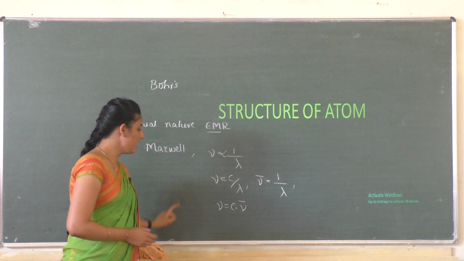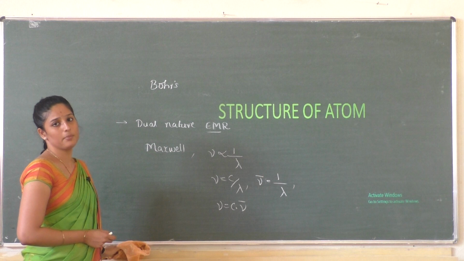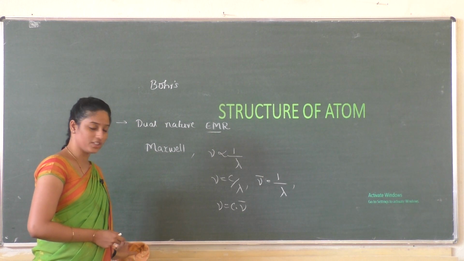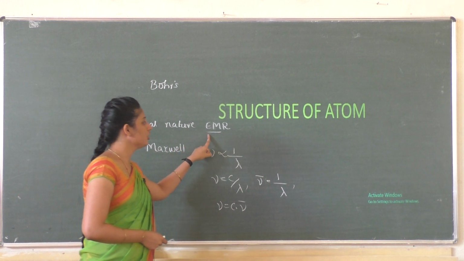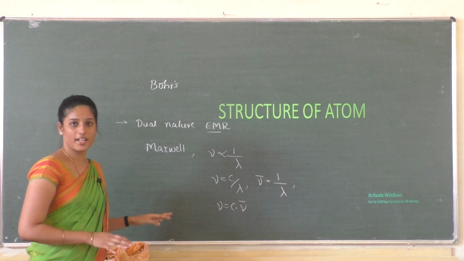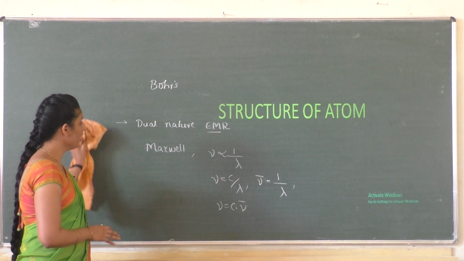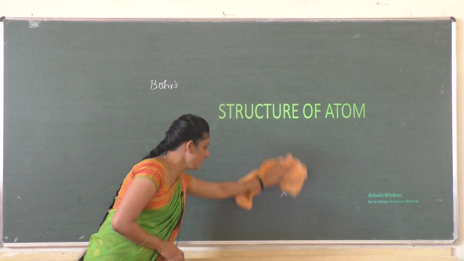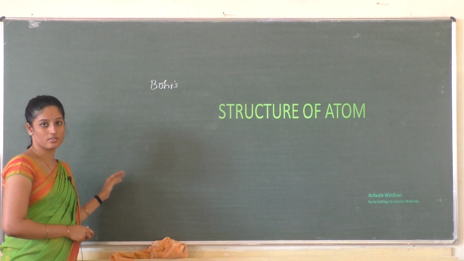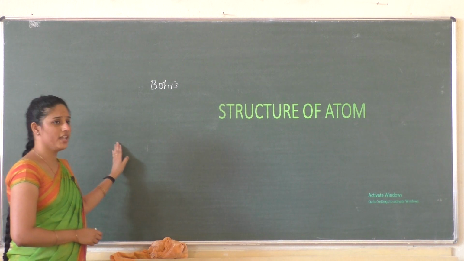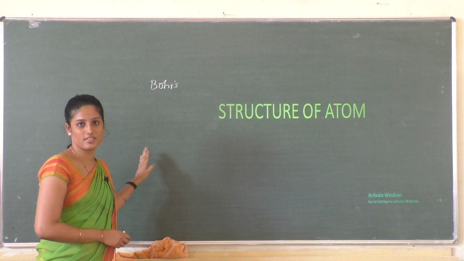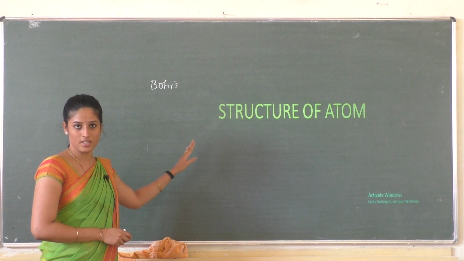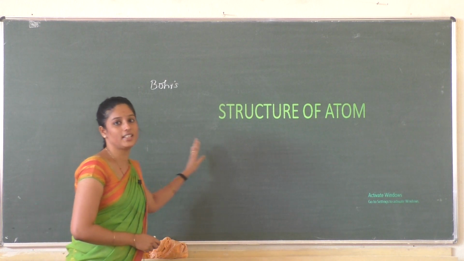We also studied the electromagnetic spectrum, where various electromagnetic radiations are arranged according to their wavelengths or frequency, in increasing order of their wavelengths. Starting from cosmic rays, we have various electromagnetic radiations in the electromagnetic spectrum. So just know the order of that arrangement.